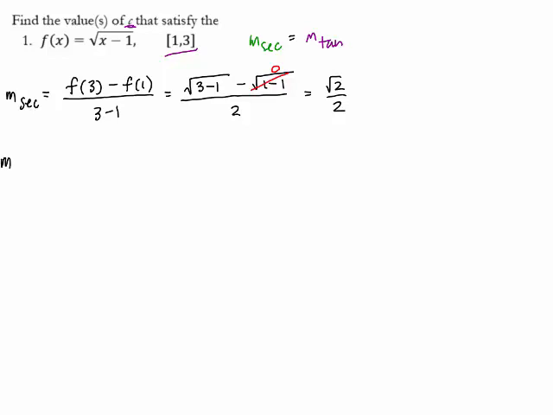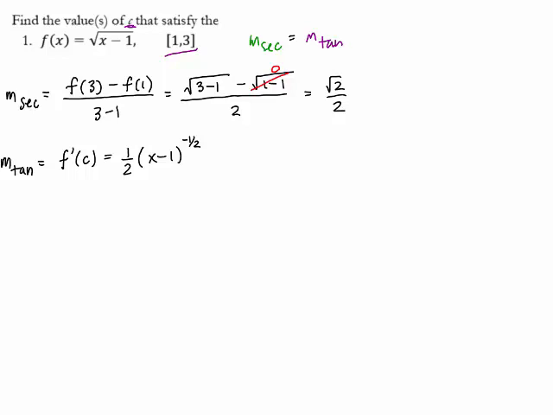Now, the instantaneous rate of change comes to us as the slope of the tangent line, which is the derivative at some point c on the interval 1 to 3. So let's find the derivative. The derivative would be 1/2 (x minus 1) to the negative 1/2 times 1 if you want, by the chain rule. That's the derivative of the function.